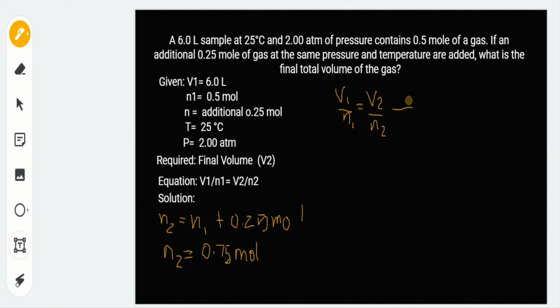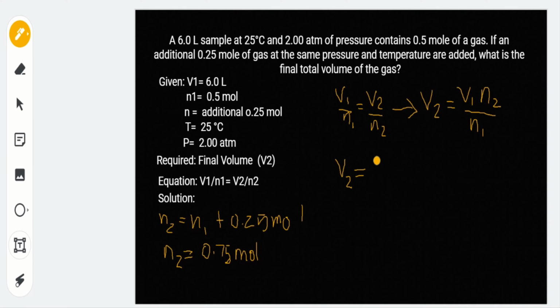So we can have our derived equation: final volume is equal to initial volume times the final amount of gas over the initial amount of gas. Okay, so we can place now our given in this derived equation.